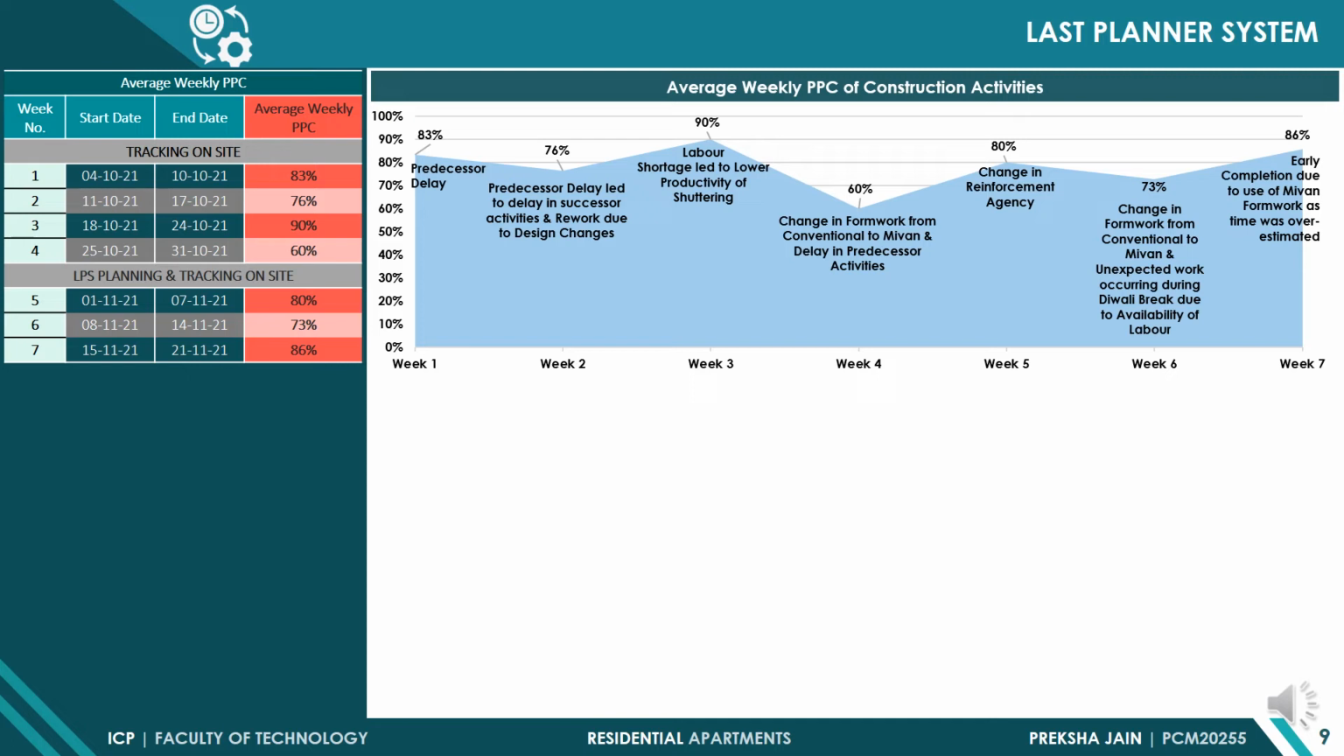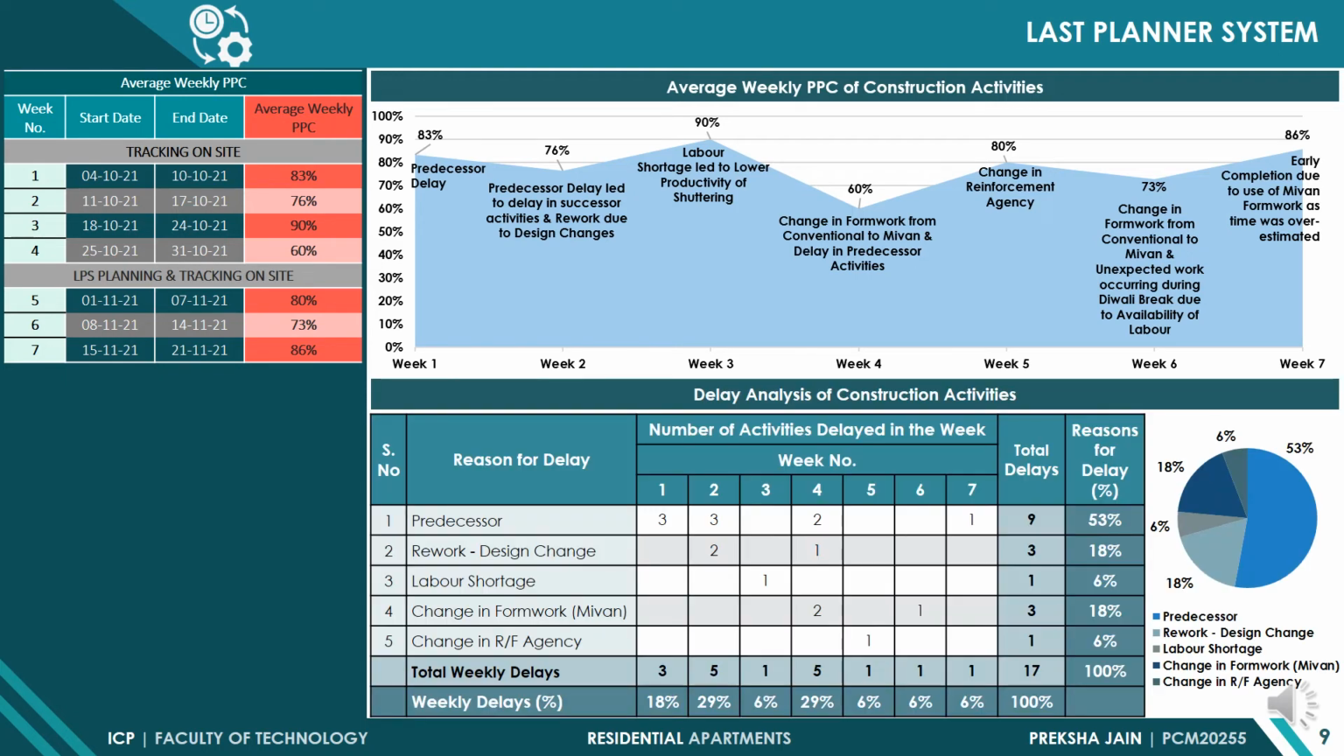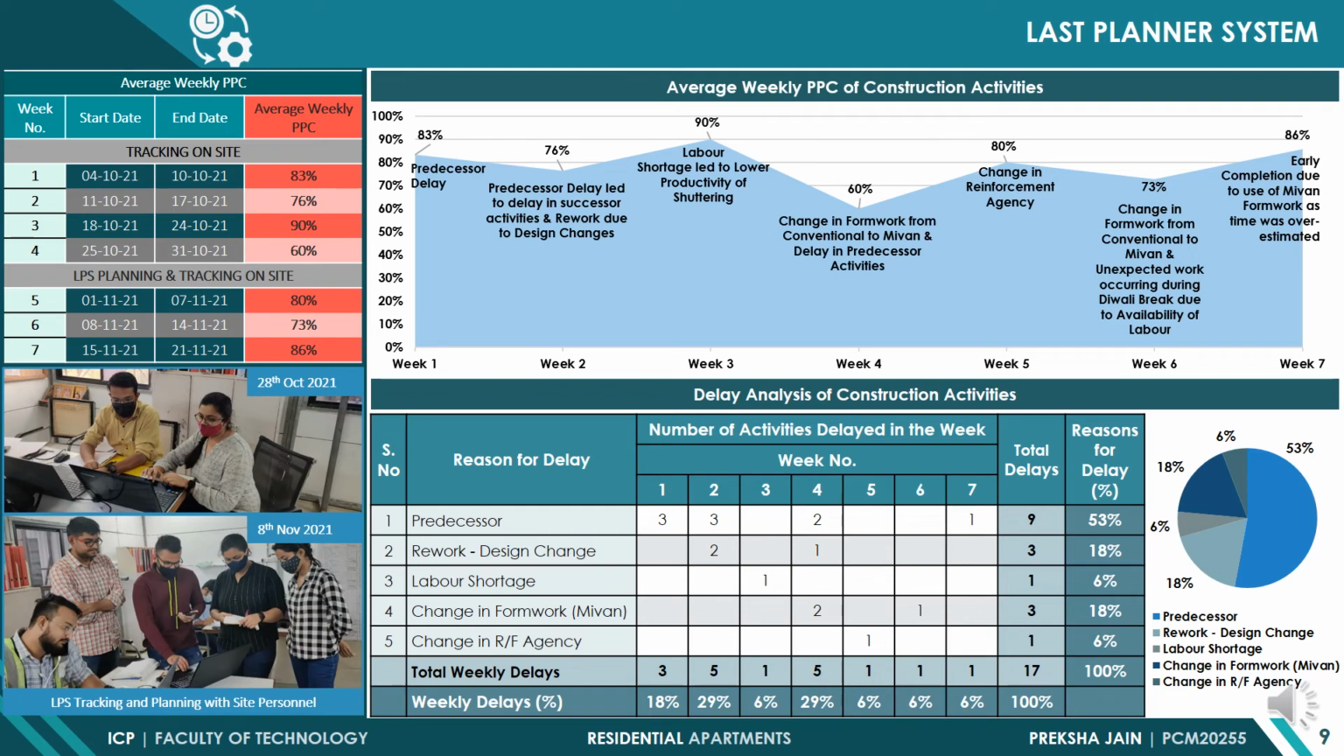Like in week 6, the reason for obtaining 73% PPC was change in formwork from conventional to Maivan and unexpected work stoppage due to Diwali break, owing to availability of labor. These delay reasons were analyzed and it was seen that the maximum number of times the reason for delay was delay in predecessor activity. The photos below show group members discussing LPS tracking and planning with site personnel.